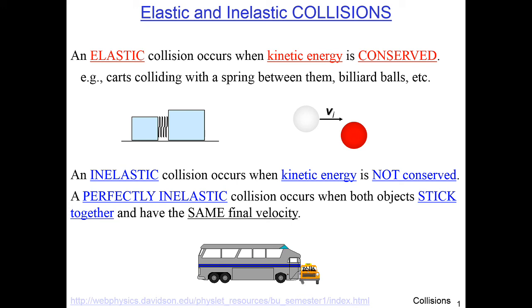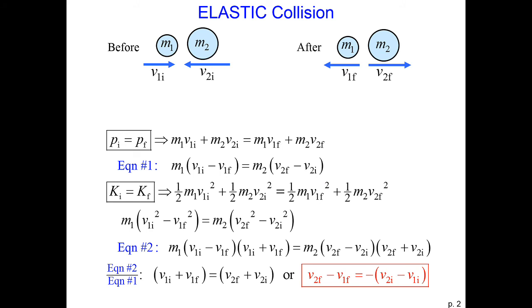In a perfectly inelastic collision, the objects that have collided stick to each other, and they move together after the collision. So in this, we have a perfectly inelastic collision. The final objects have the lowest possible kinetic energy while still maintaining the conservation of momentum. Notice that in all collisions, momentum must be conserved. That's non-negotiable. However, kinetic energy may be converted into heat or sound, so it's only conserved in the case of elastic collisions. In the case of an elastic collision, both momentum and kinetic energy are conserved.